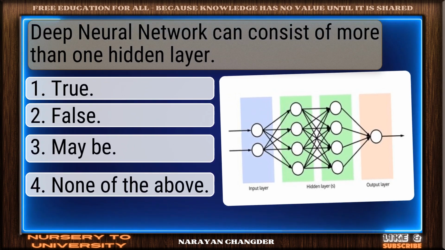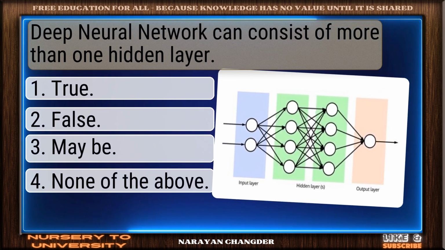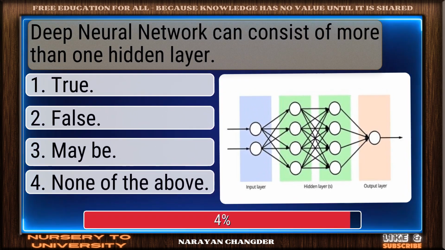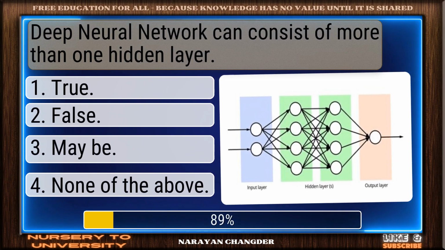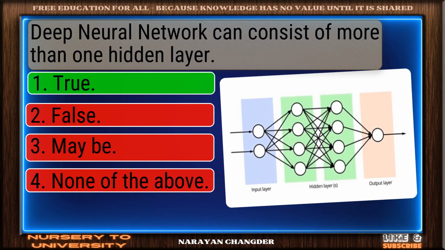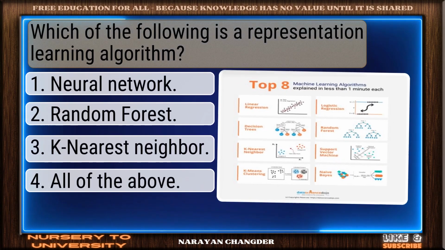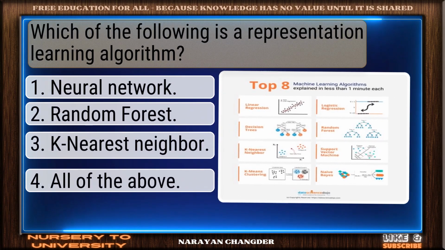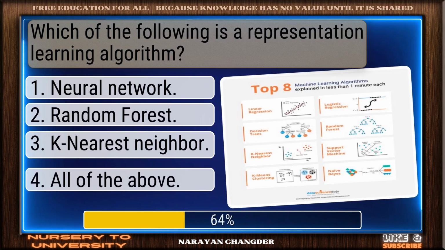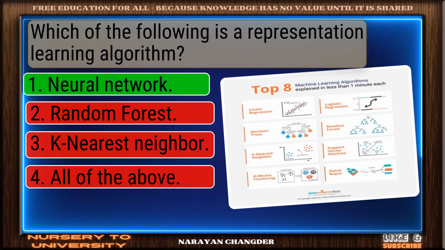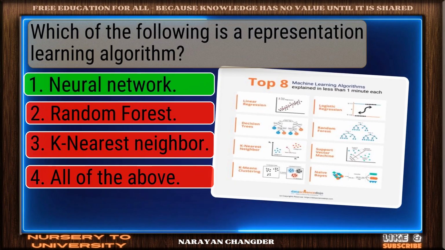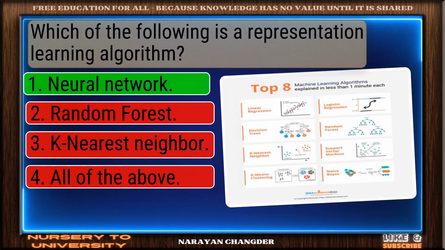Question number 5. Deep neural network can consist of more than one hidden layer. On track. True is the correct answer. Question number 6. Which of the following is a representation learning algorithm? Solid response. Neural network is a valid choice.